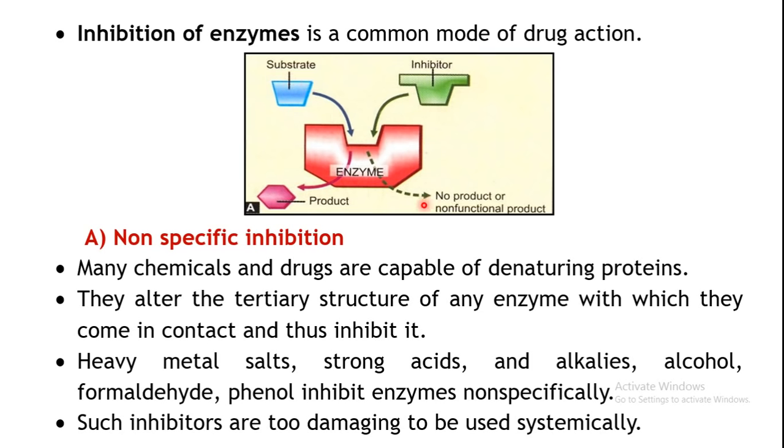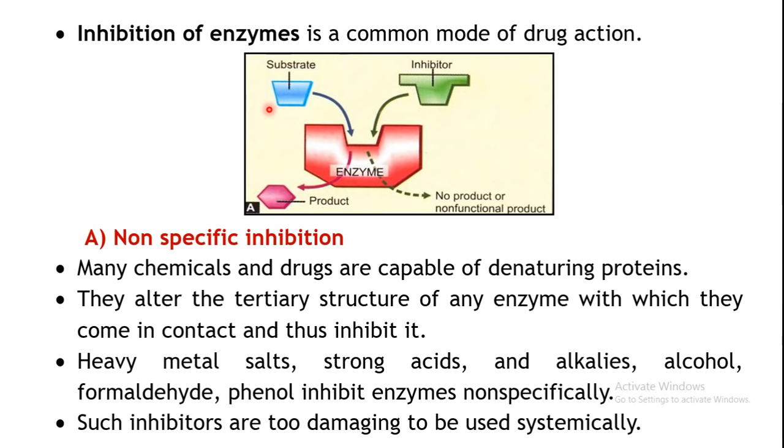So what will happen? Either no product will be generated, or some product which is non-functional will be generated. The actual product has some function, but there may be some other products generated which will not produce the type of function which is actually produced by the product of the reaction catalyzed by this particular enzyme. So this is to do with enzyme inhibition.